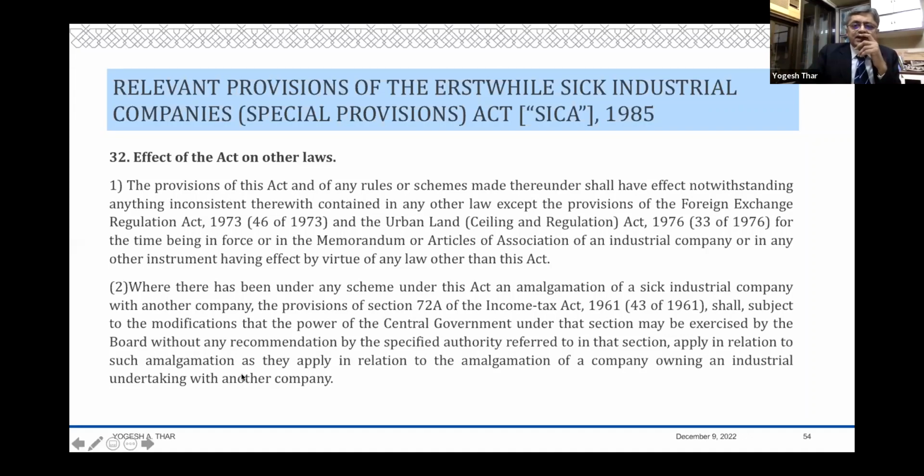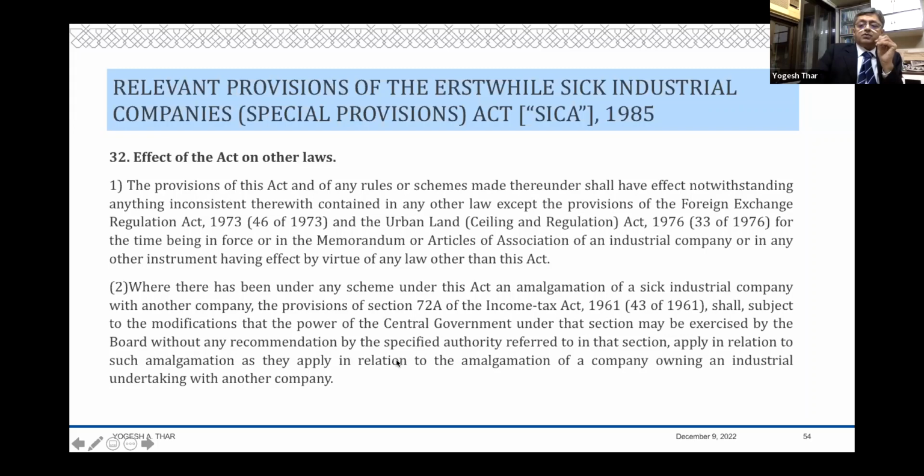You had SICA earlier, which had specific provisions which said that SICA would override other laws. You had a specific provision that in your scheme of amalgamation, when something is covered under SICA BIFR, then the provision of section 72A shall, subject to the modification of power of government under that section, be exercised by the board without any recommendation.